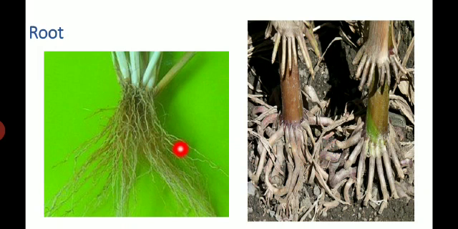Fibrous means a bunch of thread-like roots, equal in size, for example Oryza. Only monocotyledon plants have fibrous roots.